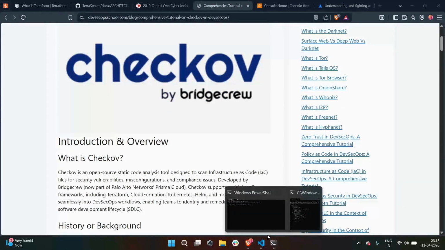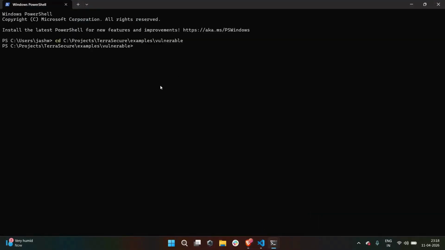I installed it earlier. Let's run it on the vulnerable file. My suggestion is to use Python version 3.10 or 3.11, because Checkov makes some errors on updated versions. So use Python version 3.11 or 3.10. Let's scan the vulnerable file.